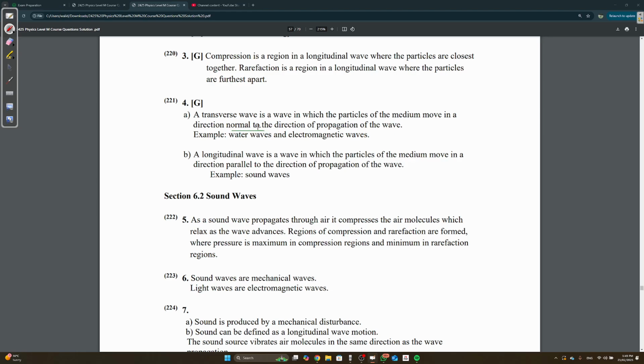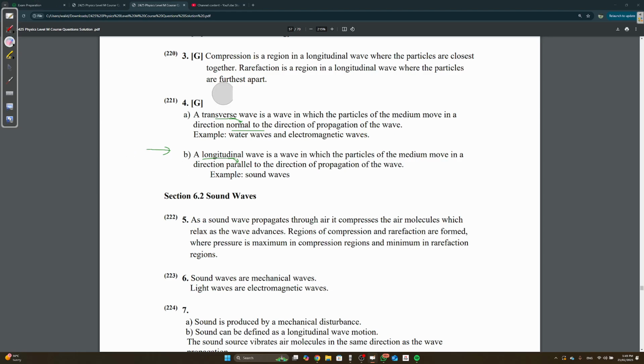This comes in the exam, multiple choice, I remember it was matching. For the transverse wave, the direction of displacement is normal. But for a longitudinal wave, it's parallel. The wave is still moving to the right, and the displacement looks like this, parallel to it.